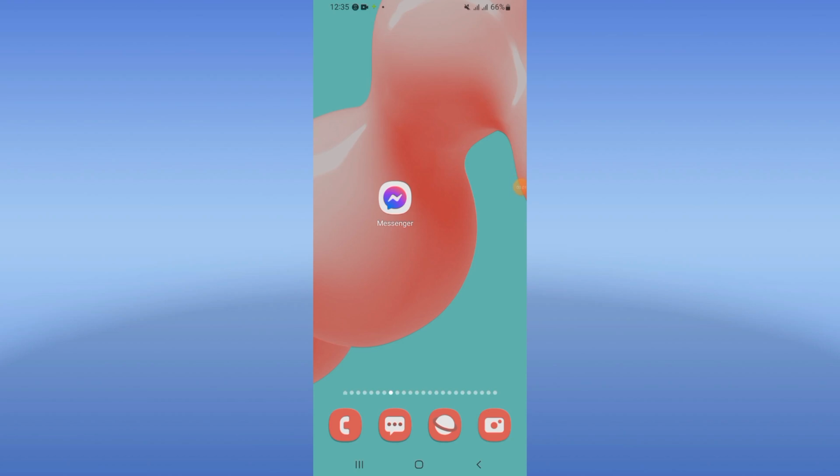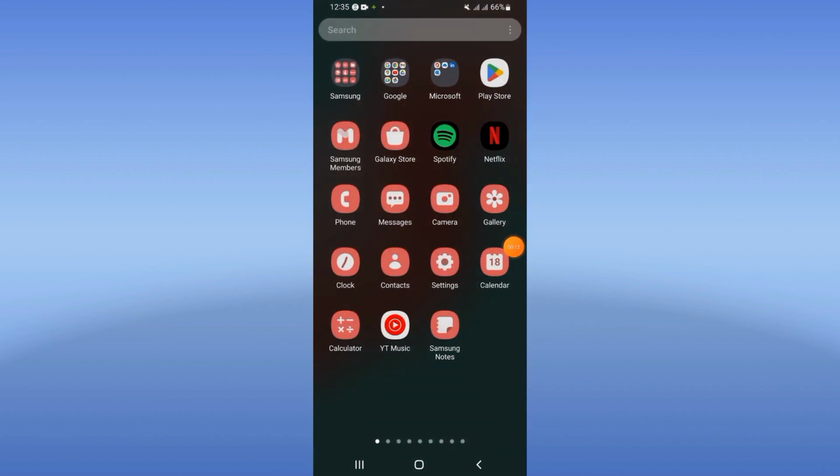How to fix Messenger call sound problem. Welcome everyone. If you have call sound problem on your Messenger, we will fix it right now. Easy and quick, so let's learn how to do it.